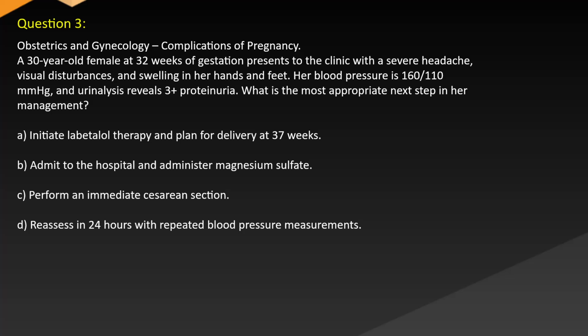swelling in her hands and feet. Her blood pressure is 160/100 mmHg and urinalysis reveals 3+ proteinuria. What is the most appropriate next step in her management? A. Initiate labetalol therapy and plan for delivery at 37 weeks. B. Admit to the hospital and administer magnesium sulfate. C. Perform an immediate cesarean section. D. Reassess in 24 hours with repeated blood pressure measurements.